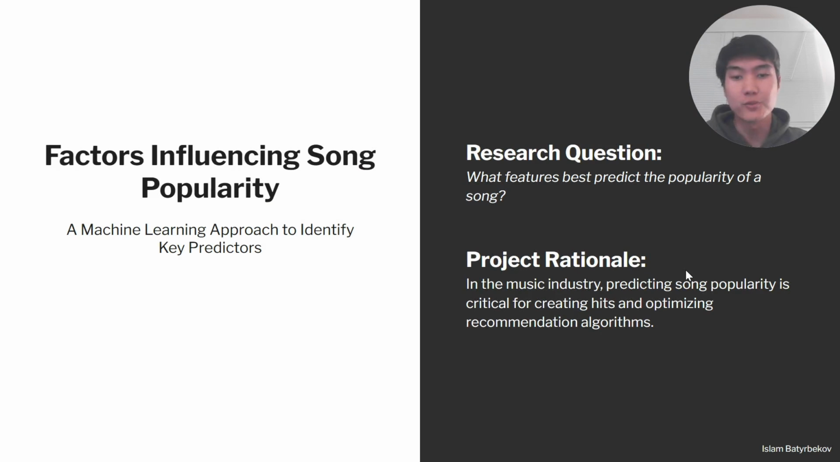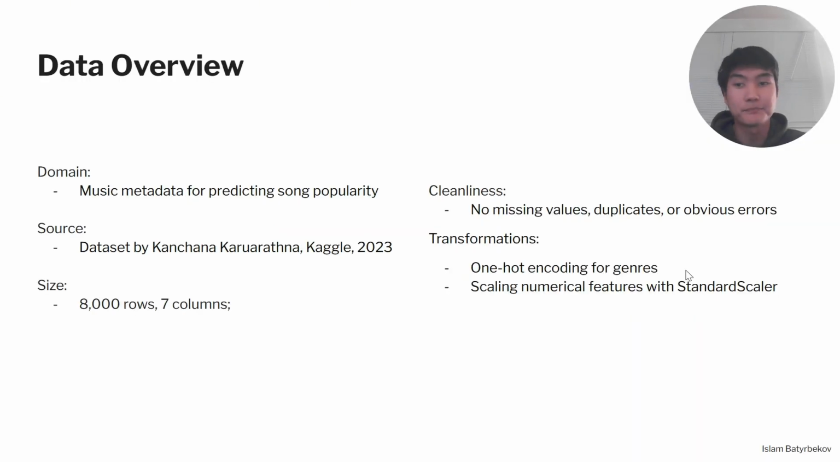My research question is what features best predict the popularity of a song? And this is highly relevant for the music industry and platforms like Spotify, which use recommendation algorithms. These algorithms analyze trends, user behavior, and song characteristics like genre, tempo, and popularity. My goal was to build a simple regression model to identify which features drive popularity while laying a foundation for more advanced analysis using nonlinear models and deep learning.